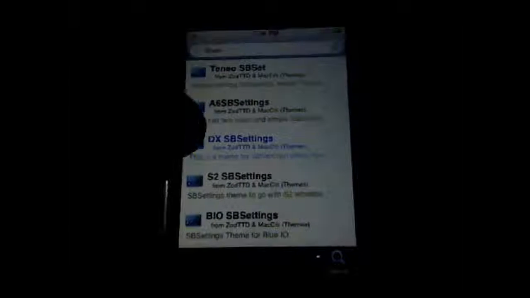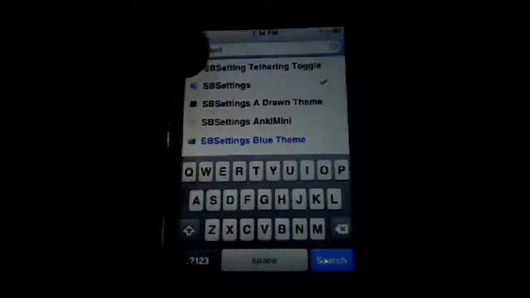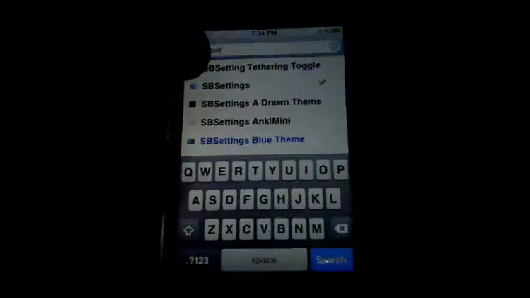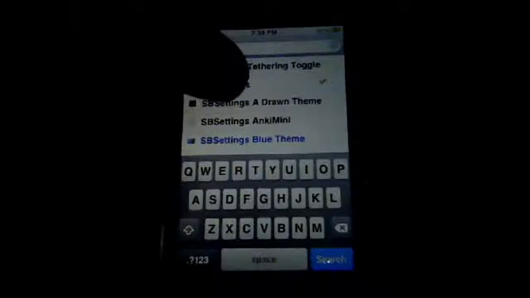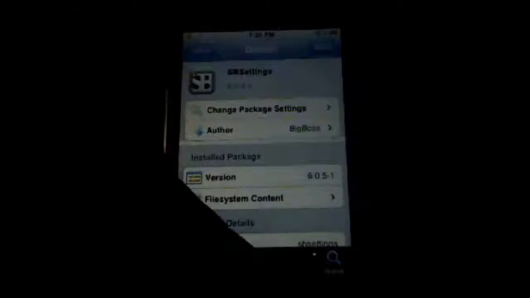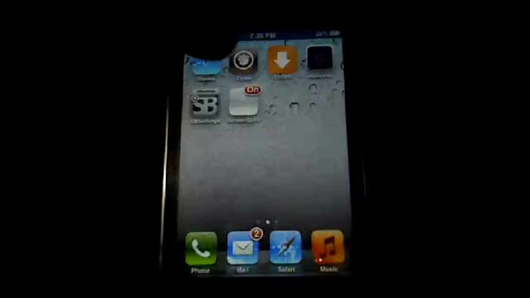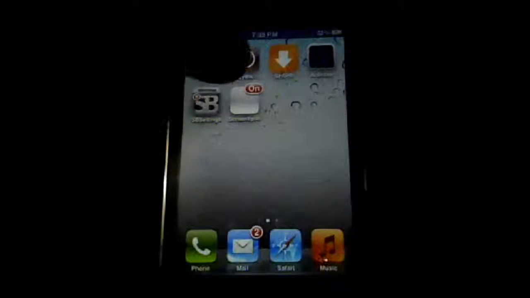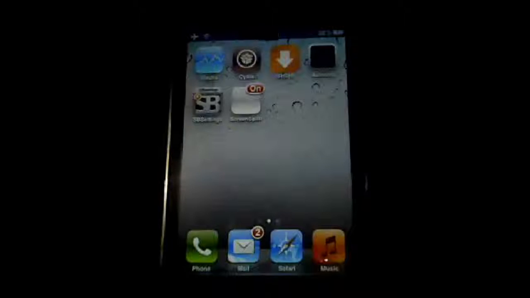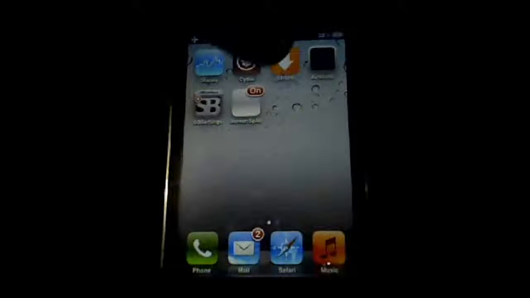First you go to search and then hit SBSettings, and then download it, and after that you'll find it on your screen. Here SBSettings and here Activator.